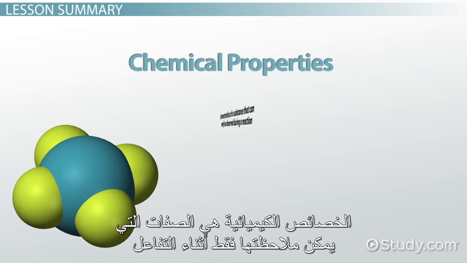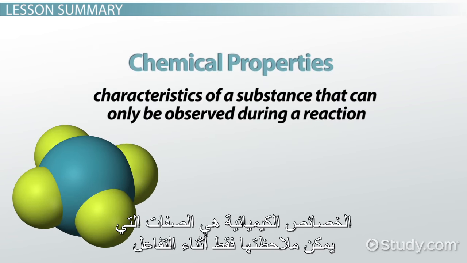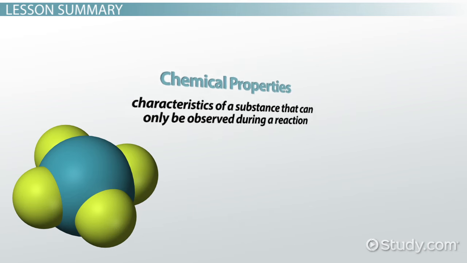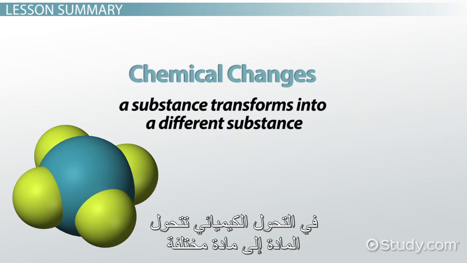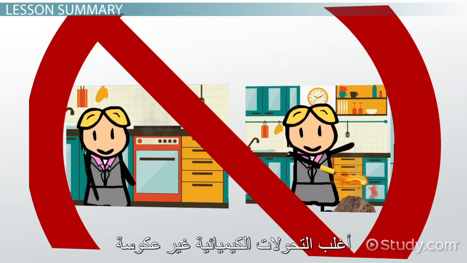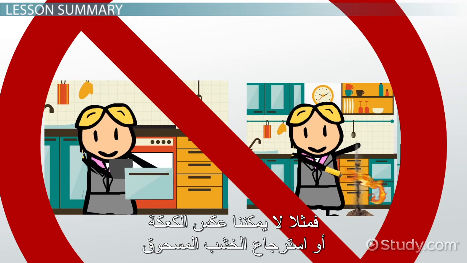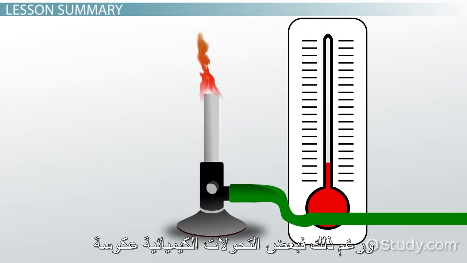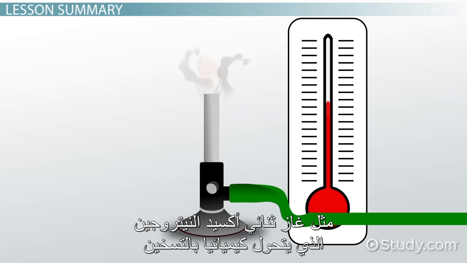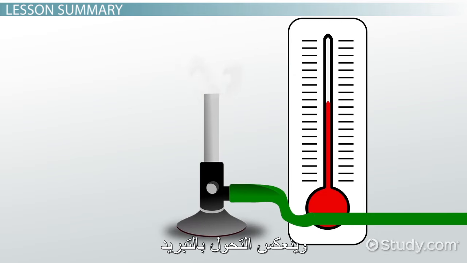Chemical properties are characteristics of a substance that can only be observed during a reaction. Changes that affect chemical properties are called chemical changes. With a chemical change, a substance transforms into a different substance. Most chemical changes are irreversible. For example, you cannot unbake a cake or unburn wood. However, there are some chemical changes that are reversible, such as nitrogen dioxide that is chemically changed by heat and then reforms when cooled.